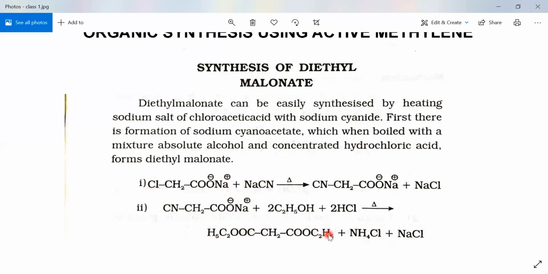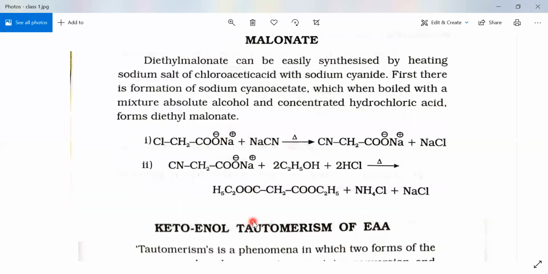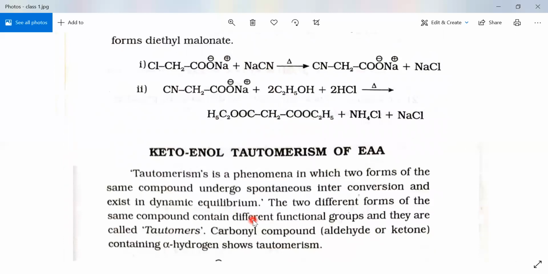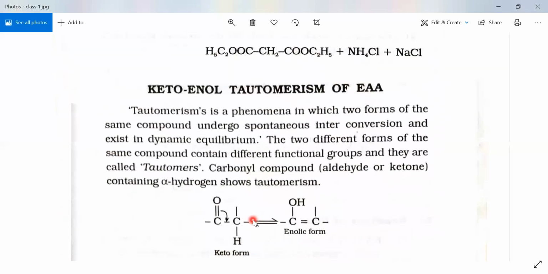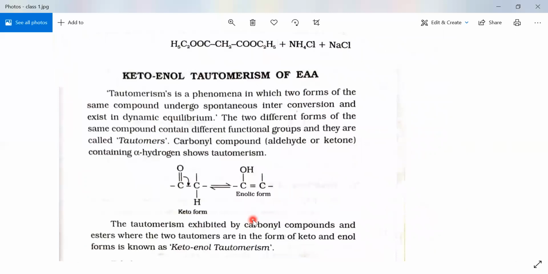In general, diethyl malonate is easily synthesized by heating the sodium salt of chloroacetic acid with sodium cyanide. If it is asked in the examination, it will be a 3 marks question. Similarly, the other synthesis we studied in the last video, ethyl acetoacetate with mechanism, is the 5 marks question.